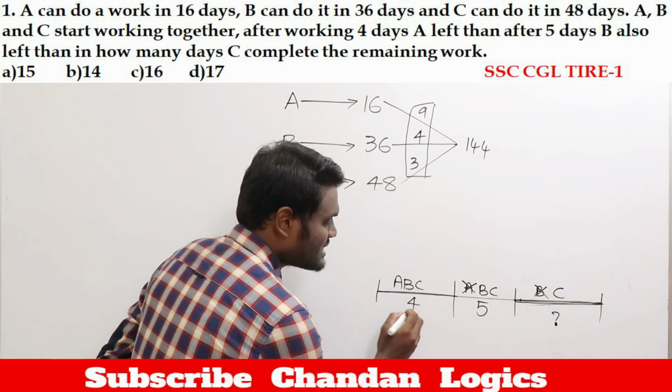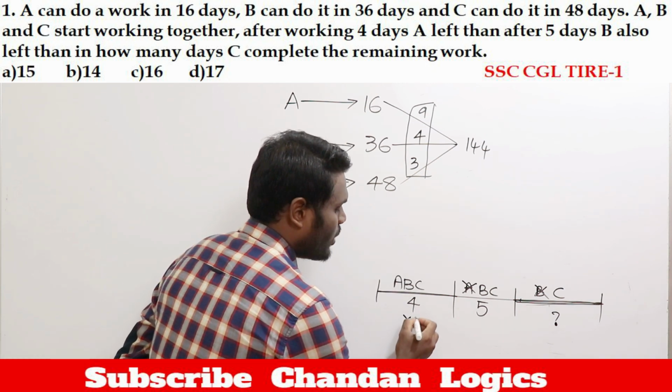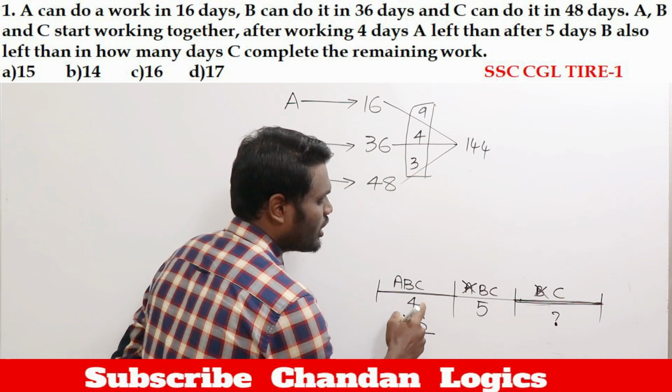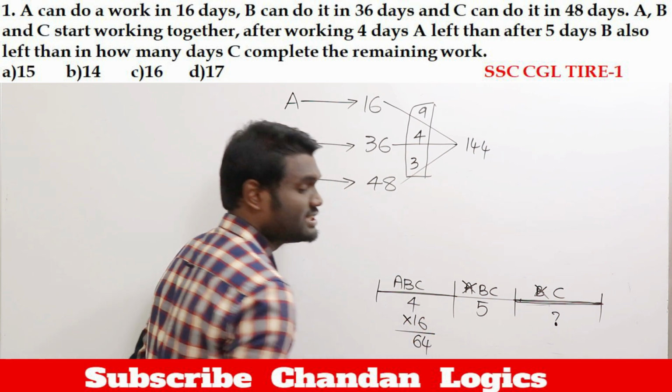Now, they worked for how many days? They worked together for 4 days. In 1 day they can eat 16 apples. In 4 days, 4 into 16, they are going to eat 64 apples.